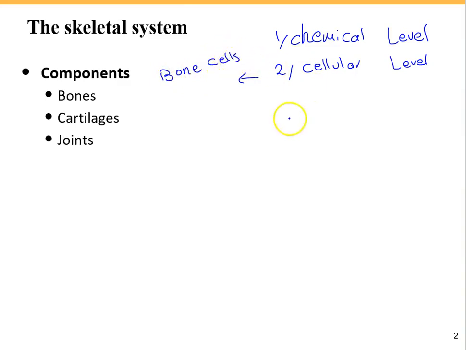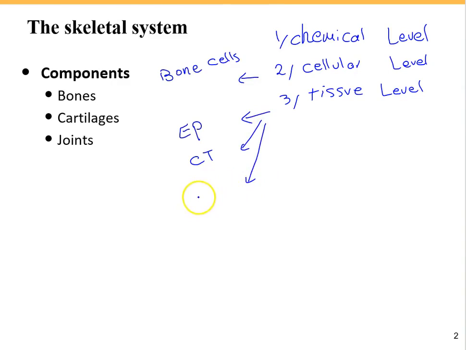Then cells join together and make tissue. The next level is the tissue level, and examples of tissues are epithelial tissue, connective tissue, muscle tissue, and nervous tissue.